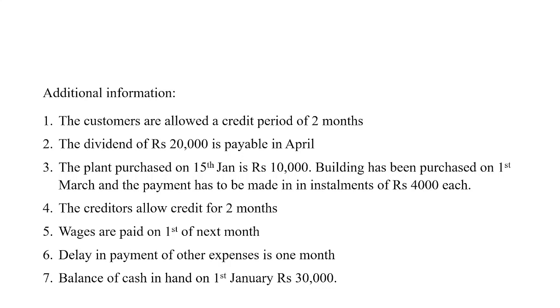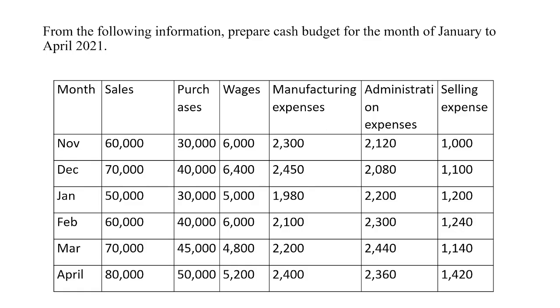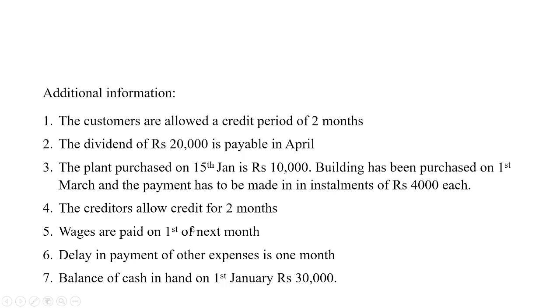The creditors allow a credit for 2 months. Again, for the purchases of materials, the creditors allow credit for 2 months. So for the month of November 30,000 we have purchased and this amount has to be paid only in the month of January. Now December we have 40,000, this amount has to be paid in the month of February.